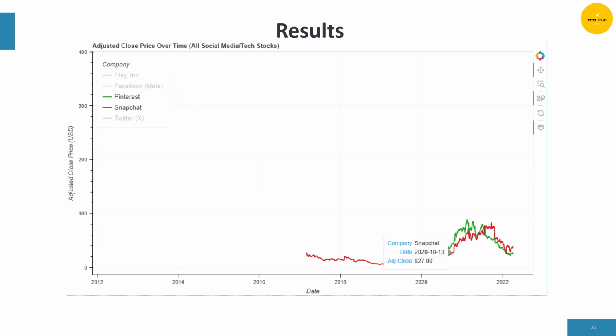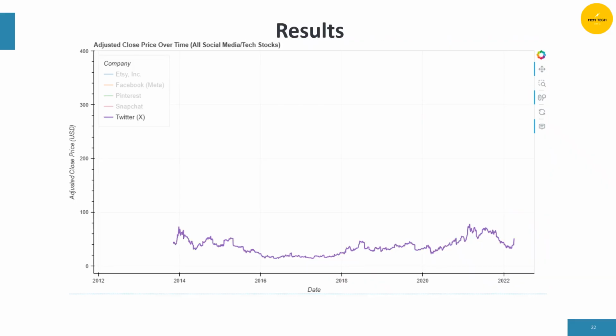Over time they start growing from late 2020, and in late 2021 they start declining. And Twitter is pretty volatile, and there is not too much growth. It starts going up at the beginning, then declines for a long time, and then grows again. And yeah, as you can see.